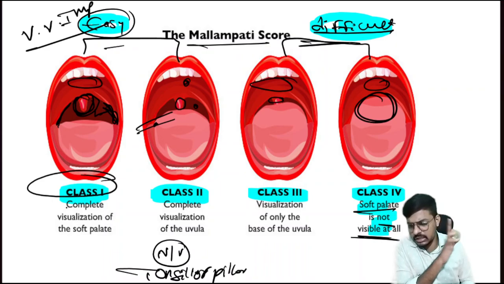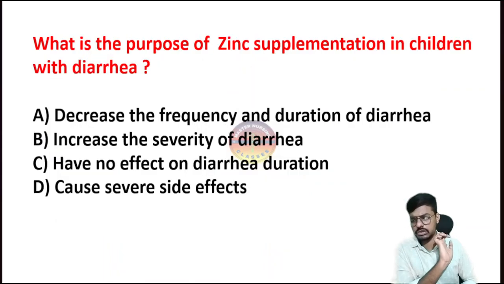In grade 3, only the base of the uvula and the hard palate are visible, with no soft palate. If only the hard palate is visible and no soft palate, that is grade 4. Okay, so this will be important for you all.